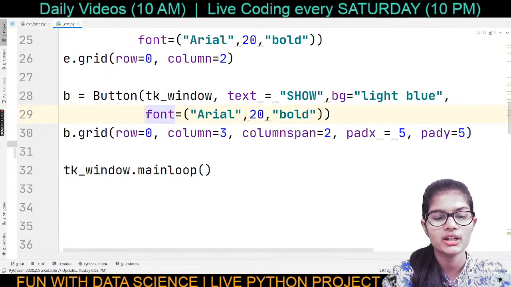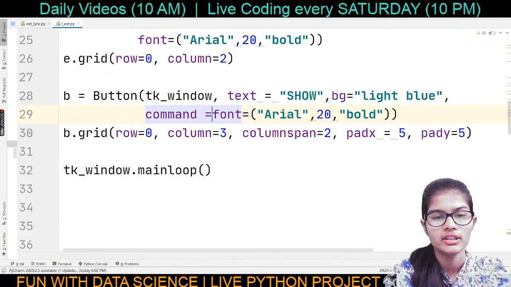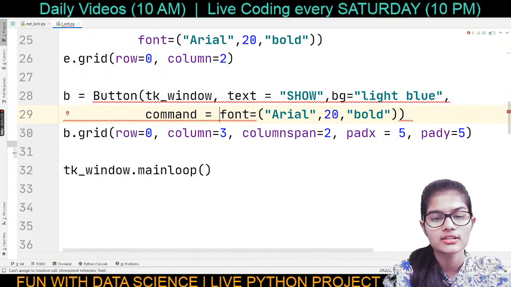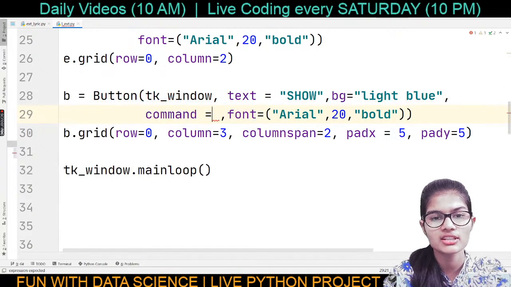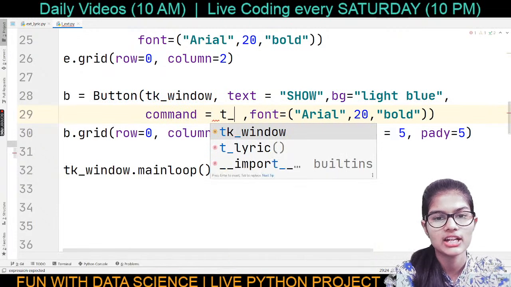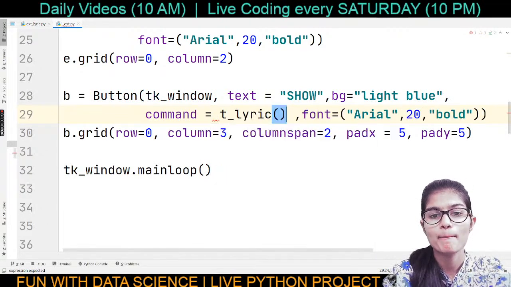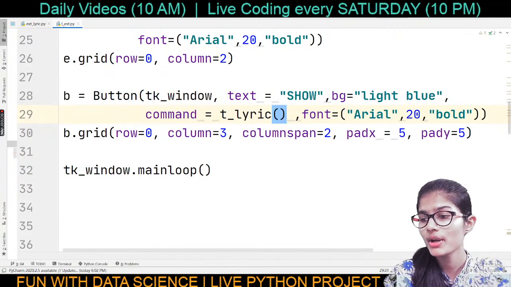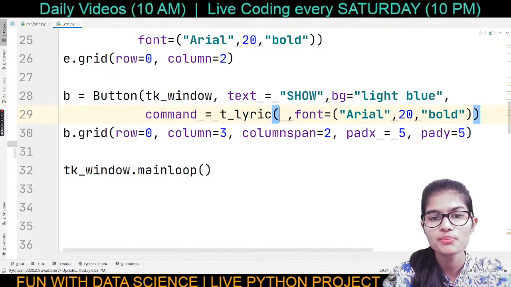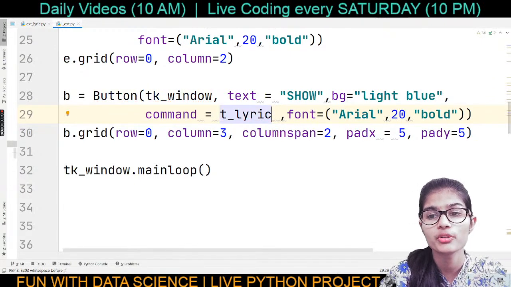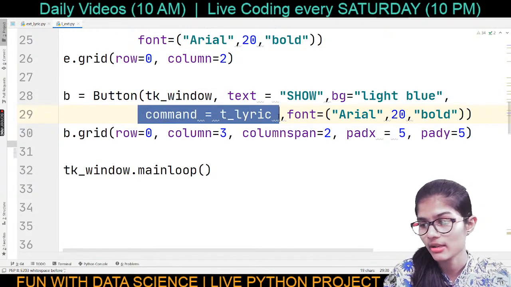Okay, so putting a command function here is equal to, and my function name is T underscore lyric. But make sure to remember one thing: do not put the brackets here. Do not put the brackets while calling your function inside the command.